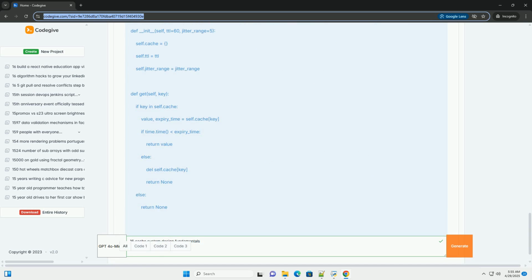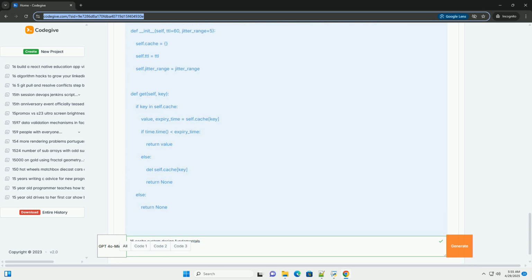4. Cache invalidation, maintaining data consistency. Cache invalidation ensures that the cache contains up-to-date data. Common strategies include time to live, TTL. Each entry has an expiration time. Simple, but may serve stale data.